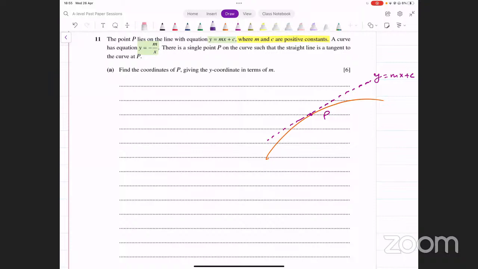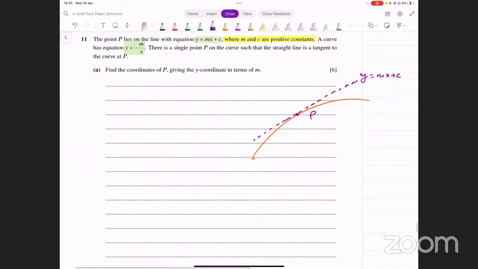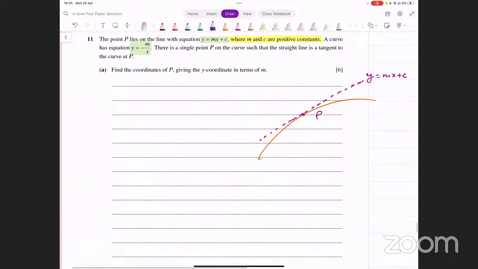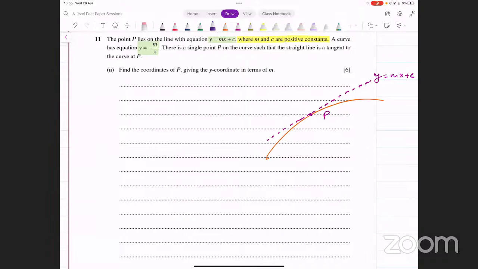Okay? So let's find the gradient of the curve at the point P. Now, what is the curve? The curve is y equals minus m over x. You could write this as minus m x raised to power minus 1. Let's find the derivative of this first of all.